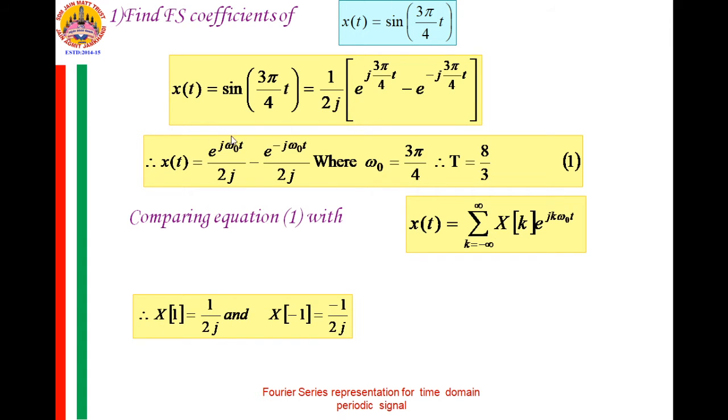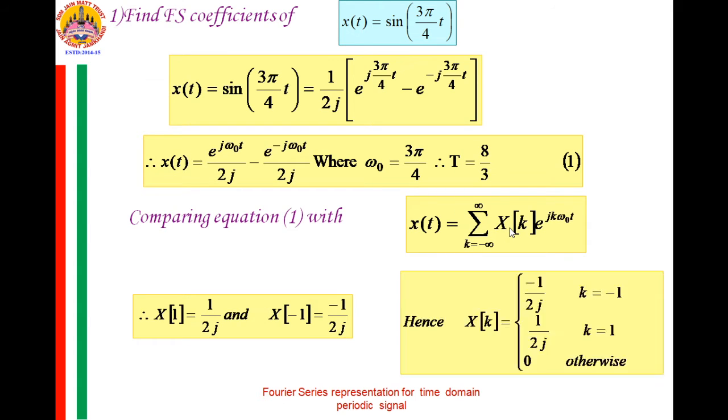So, we say that x of 1 is equal to 1 by 2j and x of minus 1 is equal to minus 1 by 2j. Now, this x of k is not an infinite duration sequence, whereas it exists for only two samples, for k is equal to plus 1 and for k is equal to minus 1. Although this is an infinite series, it is not of infinite duration. It exists for 2 points. These are the 2 points that we obtain by comparing this equation with this equation. Therefore, I define x of k is equal to minus 1 by 2j for k is equal to minus 1, equal to 1 by 2j for k is equal to 1, and equal to 0 for all other values of k.